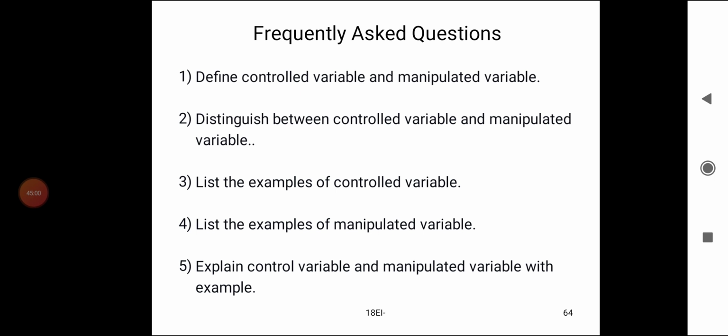The frequently asked questions from this topic are: one is define controlled variable and manipulated variable. 2. Distinguish between the controlled variable and manipulated variable. Third question, list the examples of controlled variable. Fourth one, list the examples of manipulated variable. Fifth one, explain the controlled variable and manipulated variable with examples.